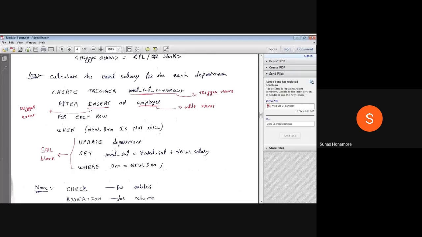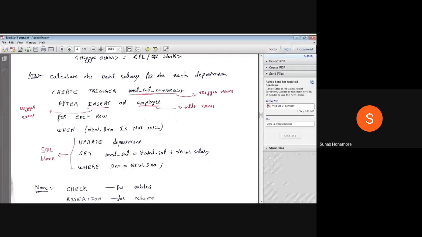So here this trigger should happen for each row: it has to check it, then it has to modify it. If you are inserting, for each row you have to do it. Whatever we studied so far is one row at a time being inserted, but you can write a command such that in one shot you can insert 10 rows, or 15 rows. For all those rows it has to check and modify. That's why you are writing FOR EACH ROW.